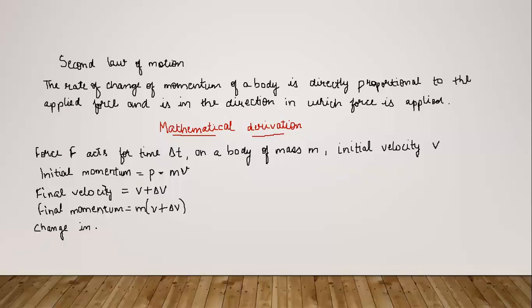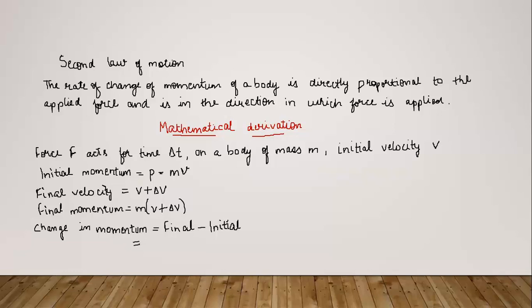Now the change in the momentum. These steps you must see properly because these steps only you will have to follow in the numerical examples also. Because in the problems also, when the velocity of any body changes from u to v, and you are asked anything related to force or acceleration or momentum, if you want to calculate the change in momentum, you'll have to deal in this way only. The change in momentum is always written as final minus initial.